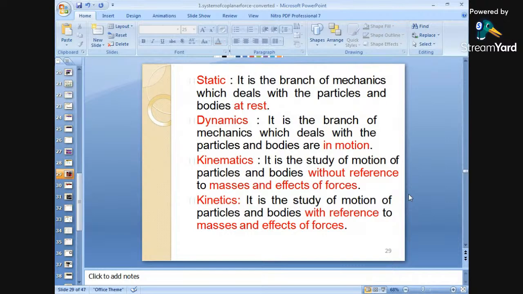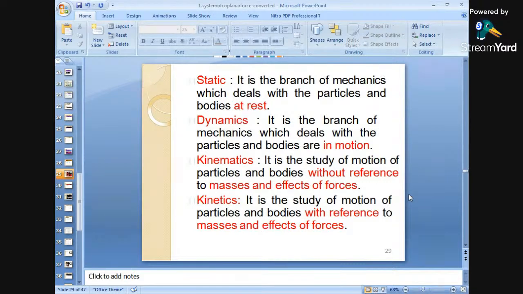What is statics? As I've already stated in the starting slides, it is the branch of mechanics which deals with the particles and bodies at rest. That means the different types of forces acting on a body when it is at rest is nothing but statics. Okay?